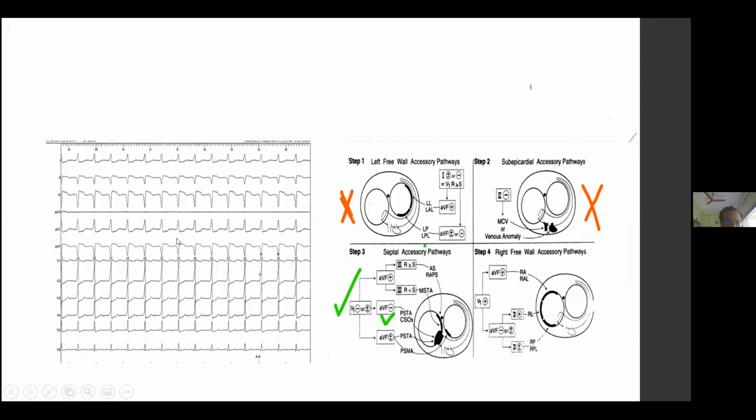So if we see this patient, here we have a positive component of the RS also in V1. So if we have this positive component also in V1, apart from the other characteristics I have said, it goes in favor of a left posteroseptal bypass tract.